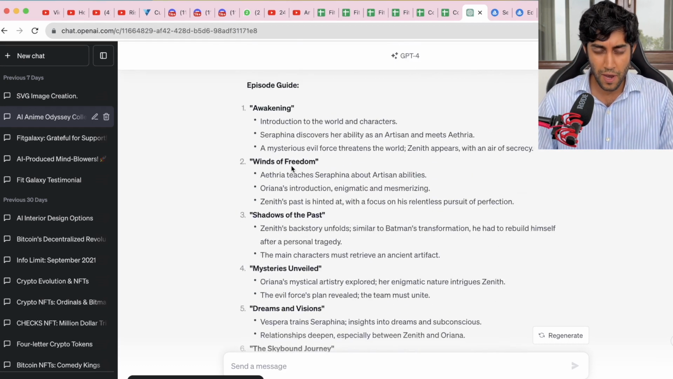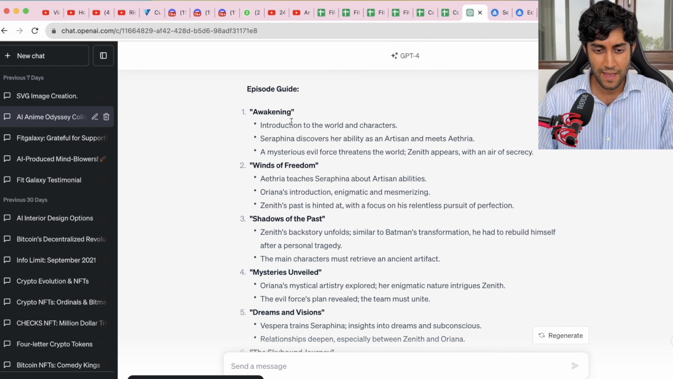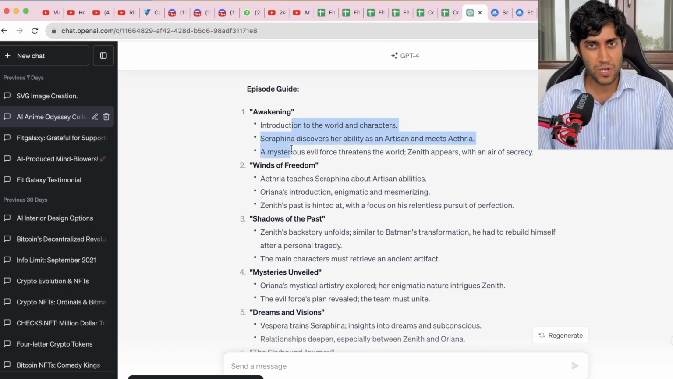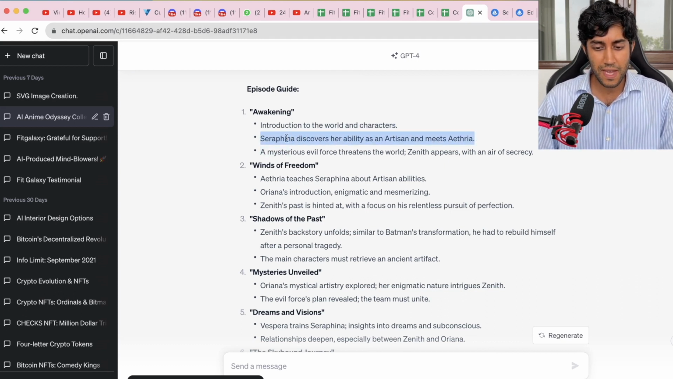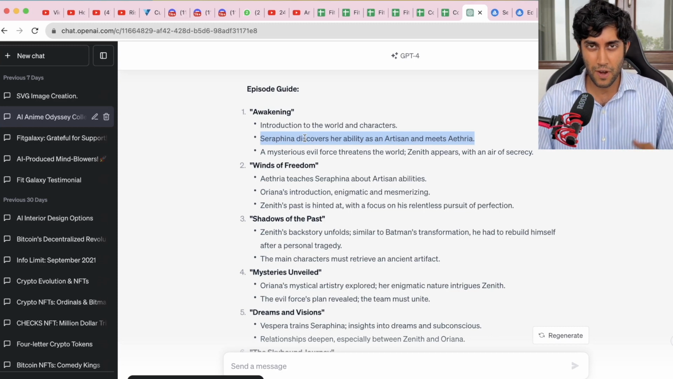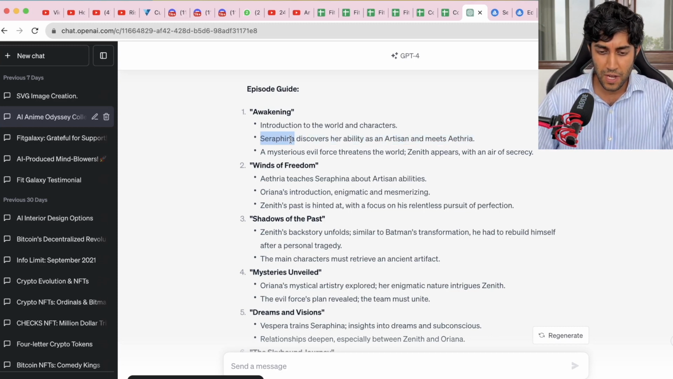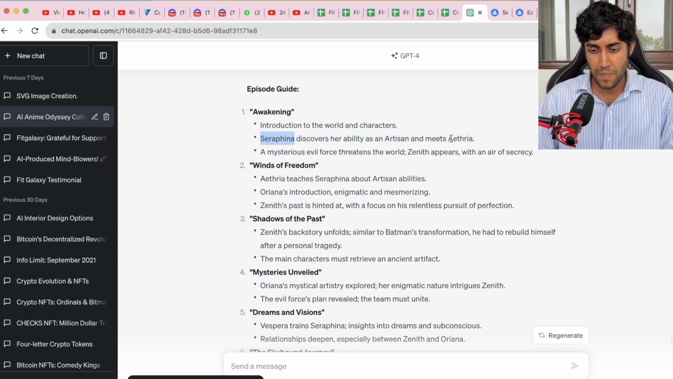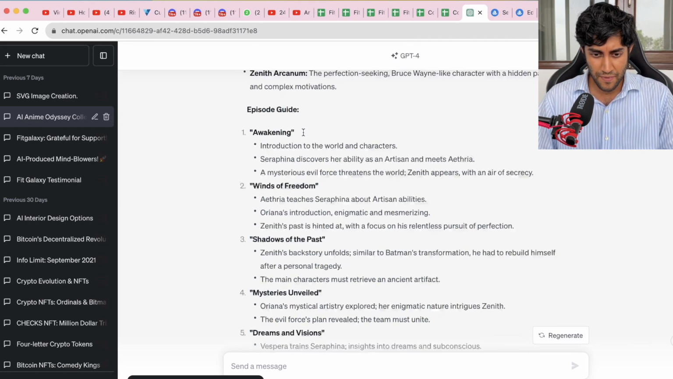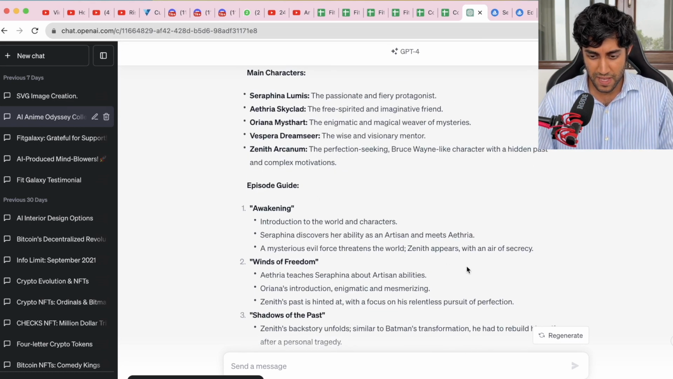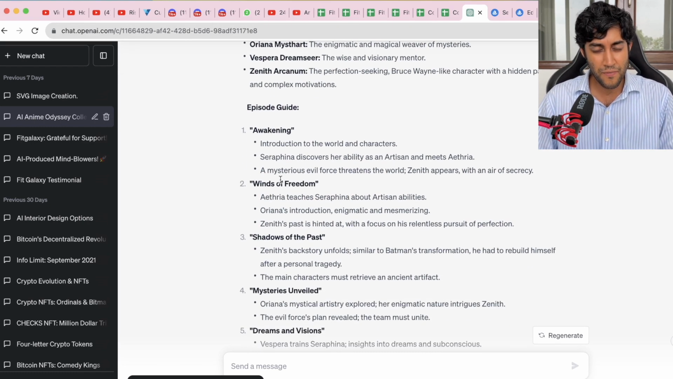So the overall story is like this: initially you have an introduction to the world and characters. Then Serafina is being made into one of the main characters. Serafina discovers her ability as an artisan, meets Aethria. Okay. A mysterious force threatens the world. Zenith appears with an air of secrecy. They seem to have made Zenith look like an evil force. Interesting. And this is a good first episode.